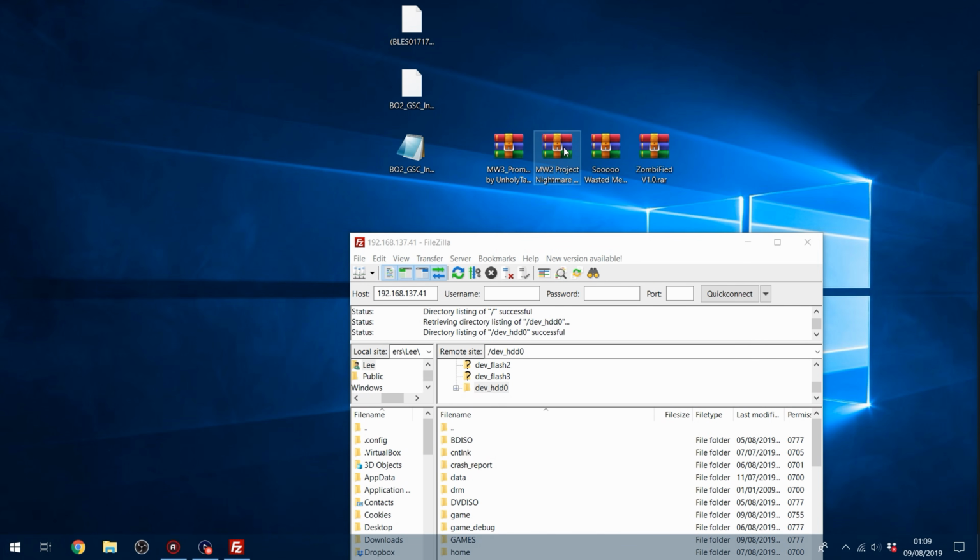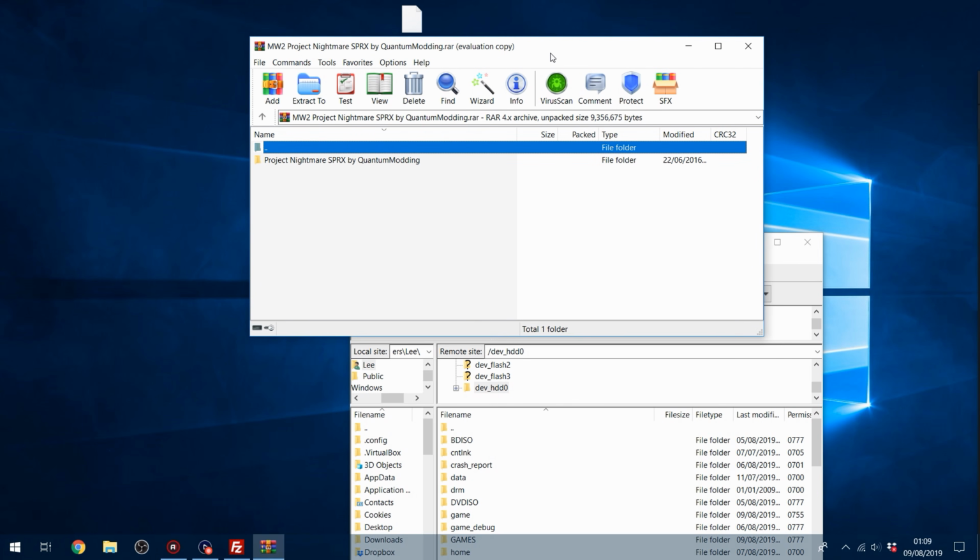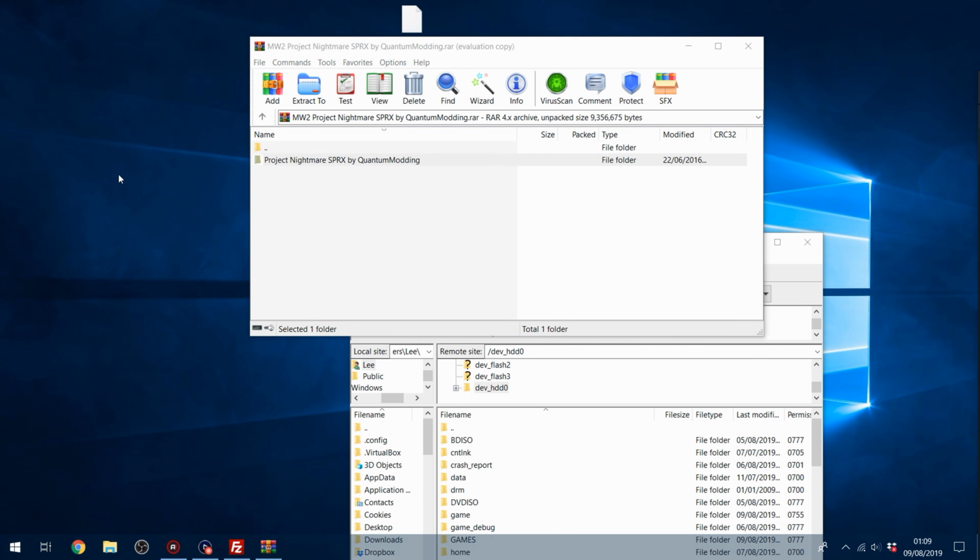So let's do Modern Warfare 2 first. I have a menu here for Modern Warfare 2, and all these menus I just downloaded from the descriptions of random people's YouTube videos. So full disclosure, they may not be the greatest mod menus. These are just random menus, but the process is the same, so it doesn't matter. So we're going to go ahead and extract this here.